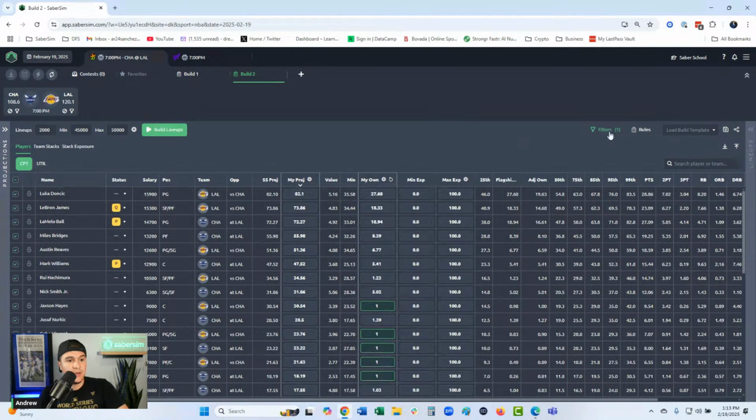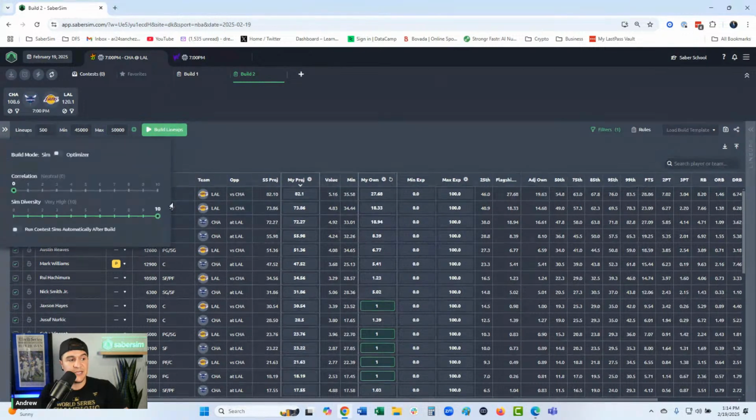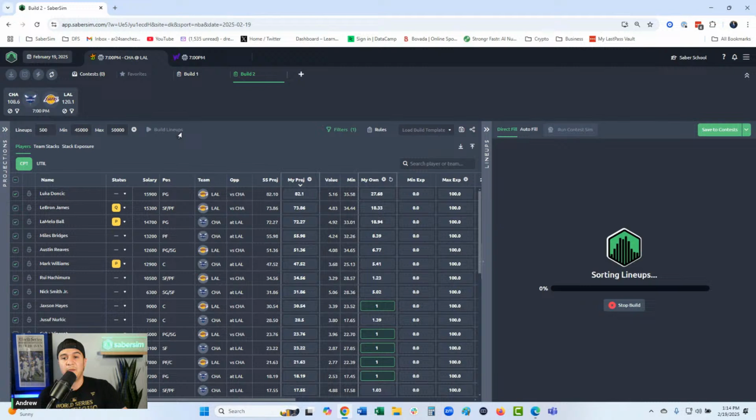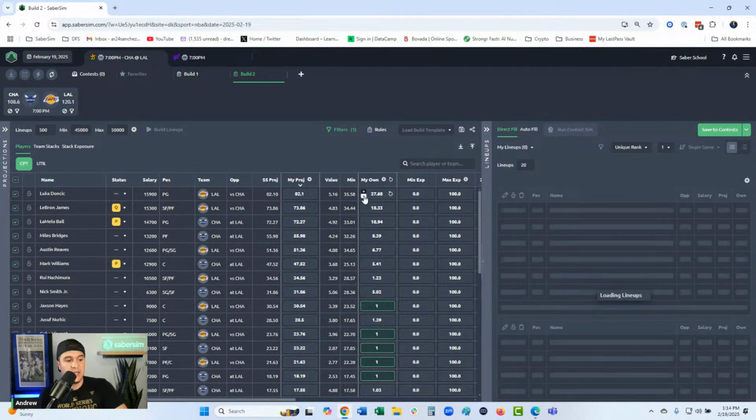We've set up any filters, adjustments to min/max exposure, or I'm sorry, min/max salary, anything we want here. If we go in and look, the sliders are at 0, 10, which we recommend for Showdown sports, right? So now we kick off this build. I'm ready to rock and roll. Done a few things in the pre-build here, and I'm all set.